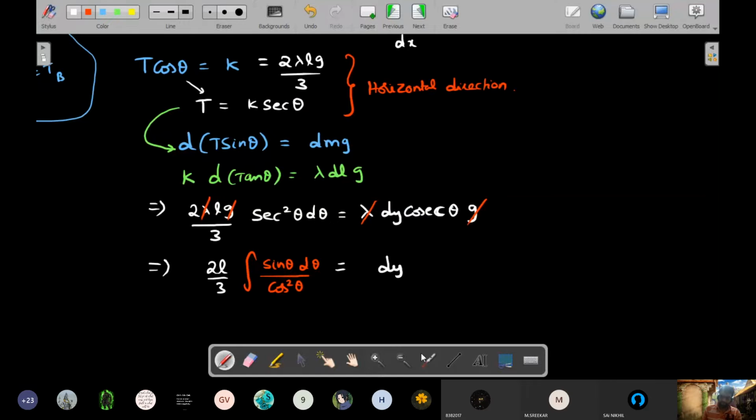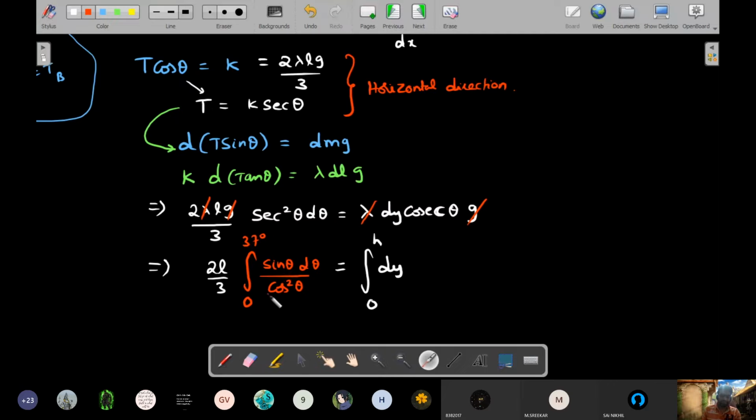Okay. So what is the integration that I have to perform? As y varies from 0 to height h, your angles vary from 0 to 37 degrees he gave. So these would be 0 to 37 degrees. Is that clear? Right. So with this, I think sine theta d theta is d of cos theta. So this would be a simple integration of 1 by x square type.